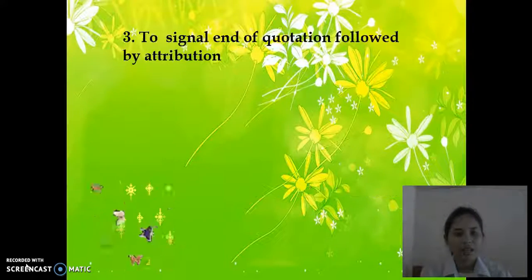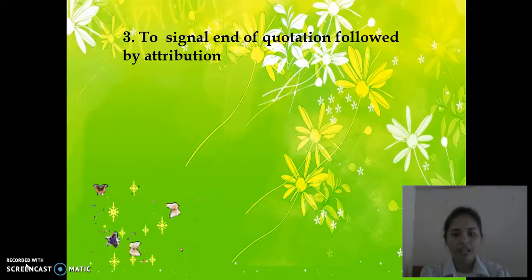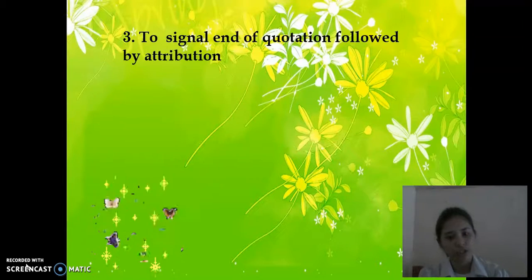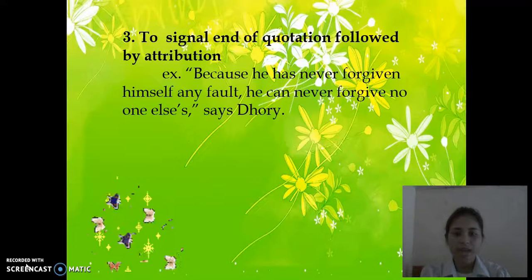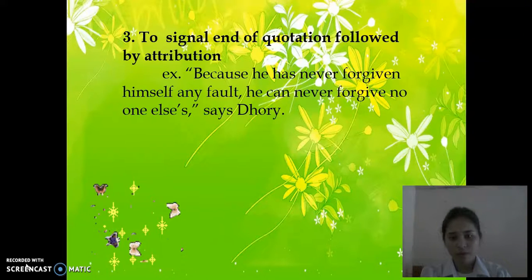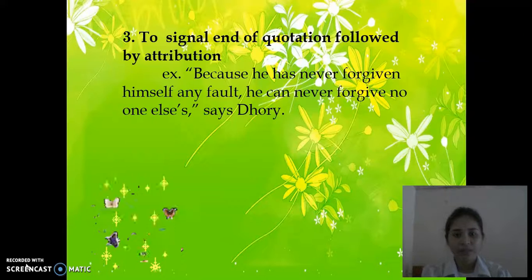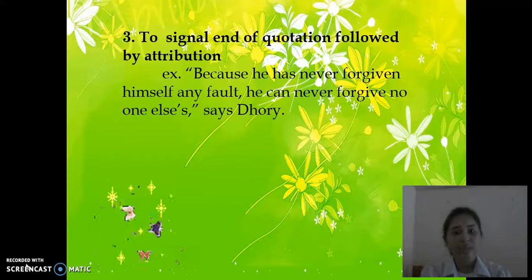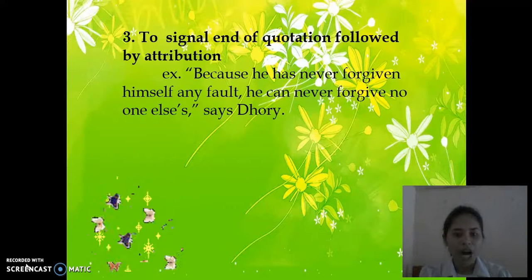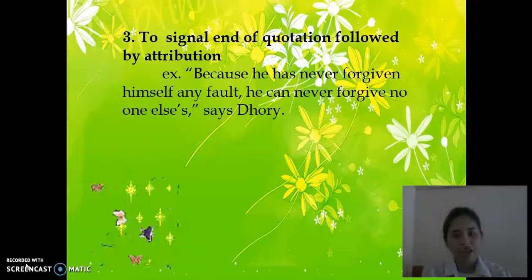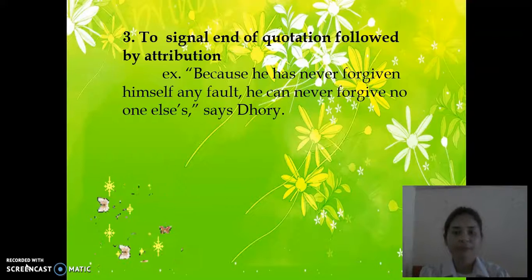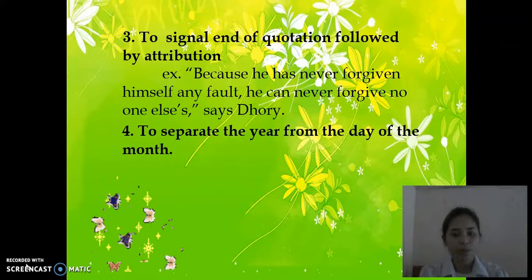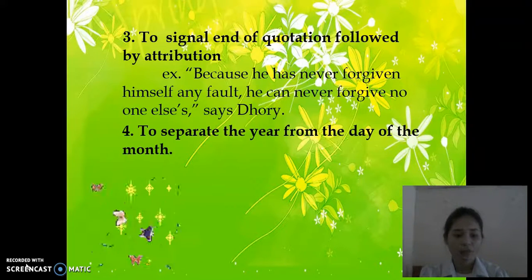The next is to signal the end of a quotation followed by attribution. For example: Because he has never forgiven himself any fault, he can never forgive no one else's, said Dory. As you can see, a comma is put at the end of the quotation, followed by the attribution of Dory.